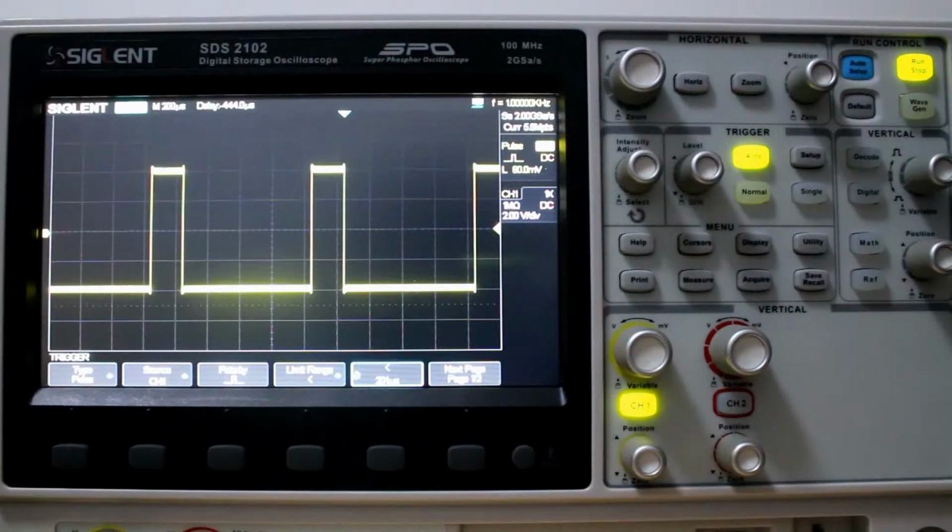201 microseconds, okay, for each pulse. About one division.